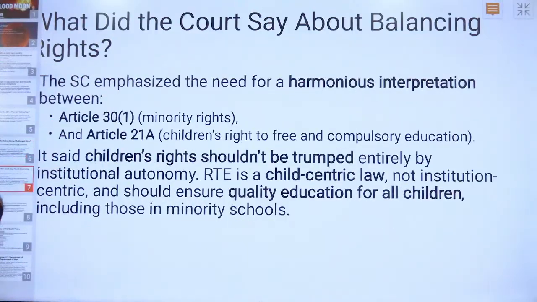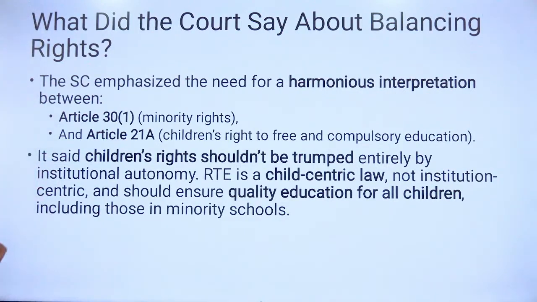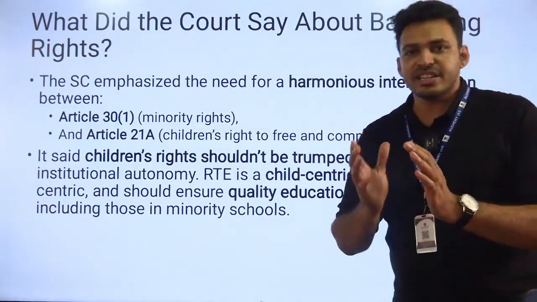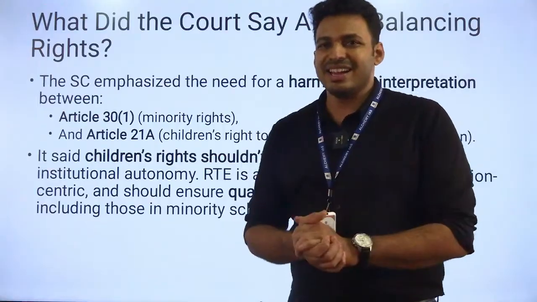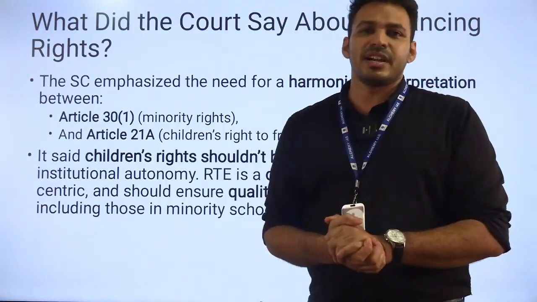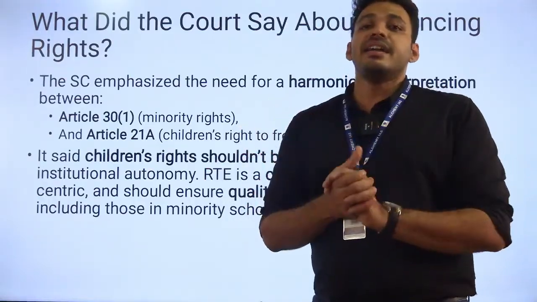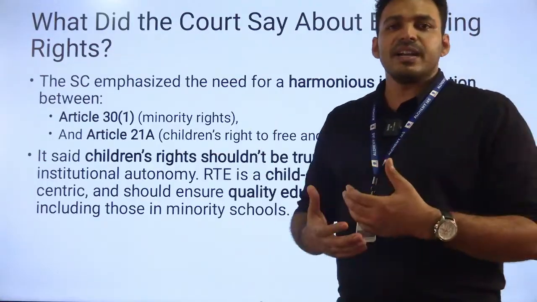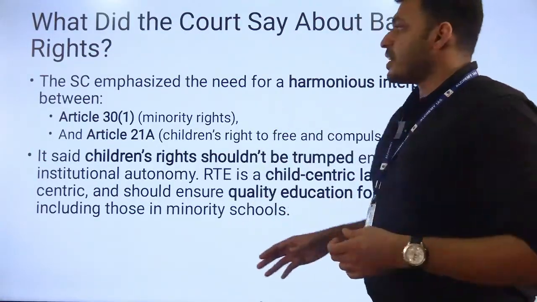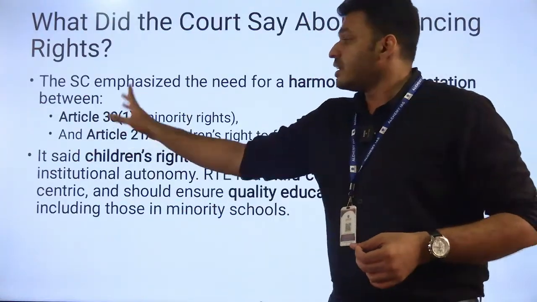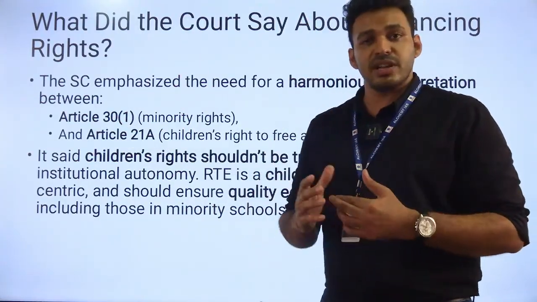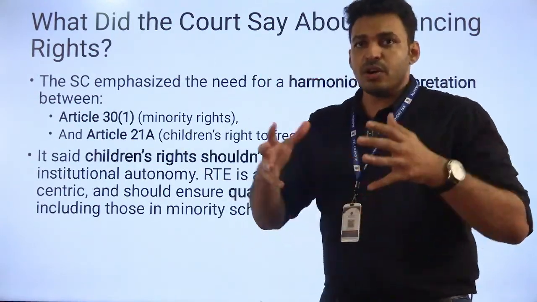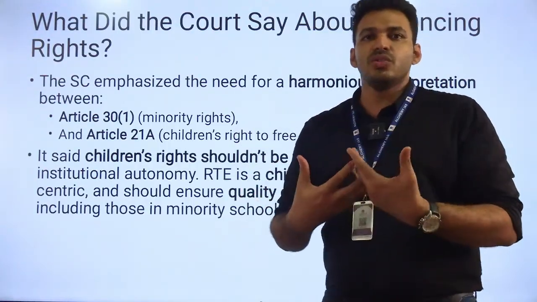That was the finding. So what did the court say about balancing this right? The Supreme Court emphasized the need for harmonious interpretation. Usually this happens between the Directive Principles of State Policy and the fundamental rights. Now the Supreme Court has applied this harmonious interpretation between Article 13(1), the right of minorities to establish educational institutions, and Article 21A, the right to education. So there should be a harmonious construction between these two articles.